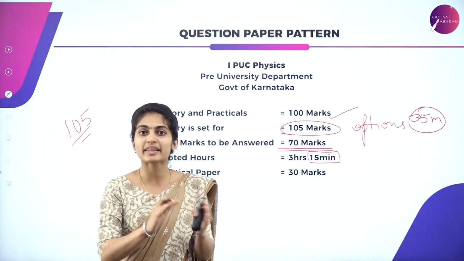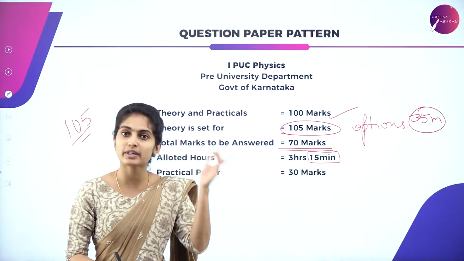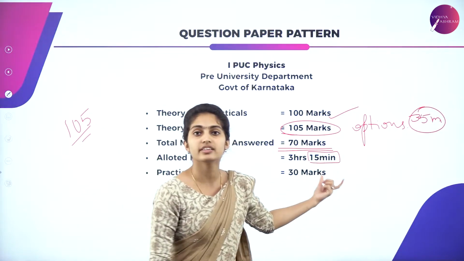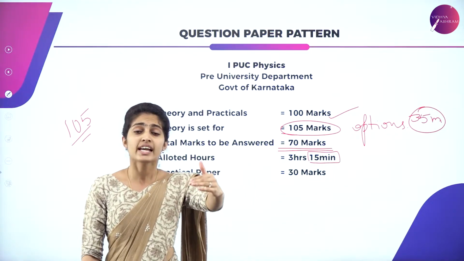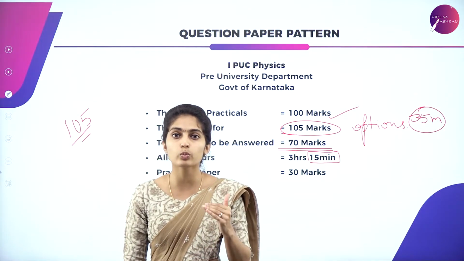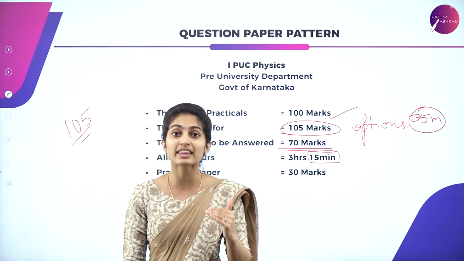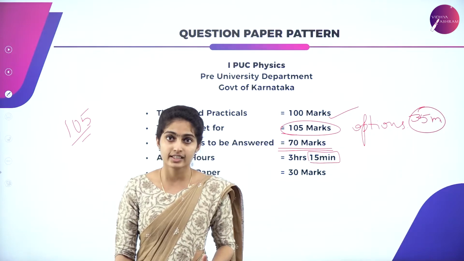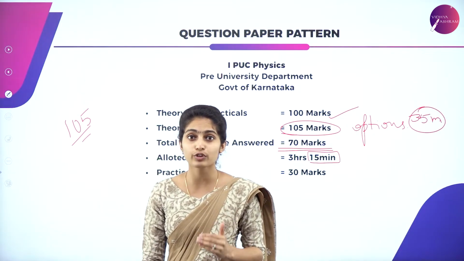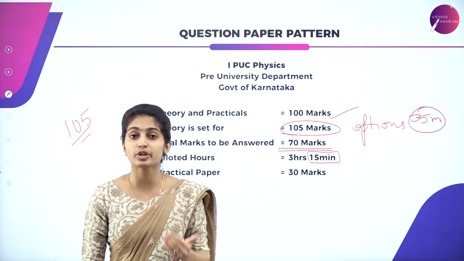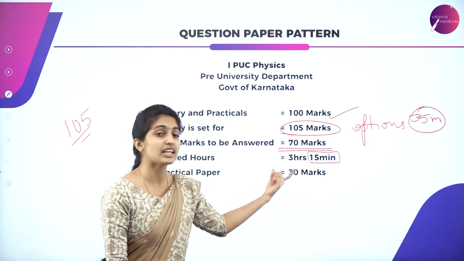All those things will be calculated. Complete mental calculation will be done in this 15 minutes. You have to analyze your question paper without wasting time. It's a very precious time for you to analyze the question paper.